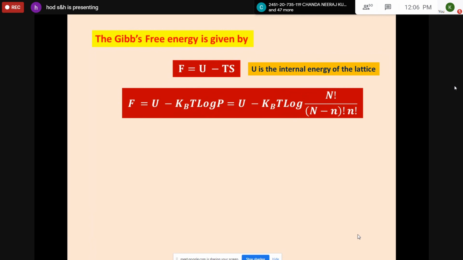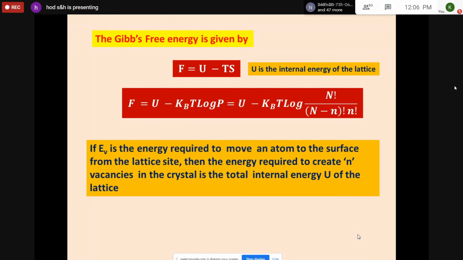So the free energy can be represented by U minus KbT log of N factorial by (N minus n) factorial into n factorial. And also, EV is the energy required to create one vacancy. Like that, there are small n number of vacancies, so the total internal energy is n into EV. So U can be replaced with n into EV.